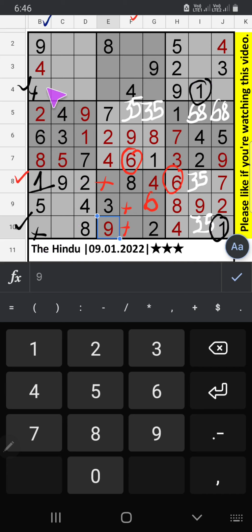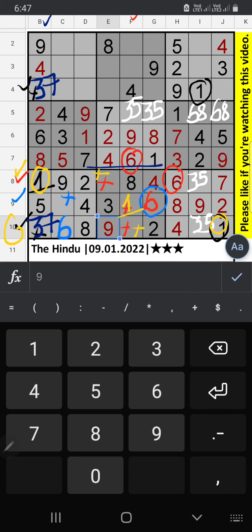In column B, 2 numbers are remaining, 3 and 7. 3 and 7 will come in any one of the cells. We will confirm later. In the 9th row we have 6, so 6 can't come in this cell. Then 6 is confirmed here. In the 8th row and 10th row we have 1, so 1 can't come in these cells. Then 1 is confirmed here.